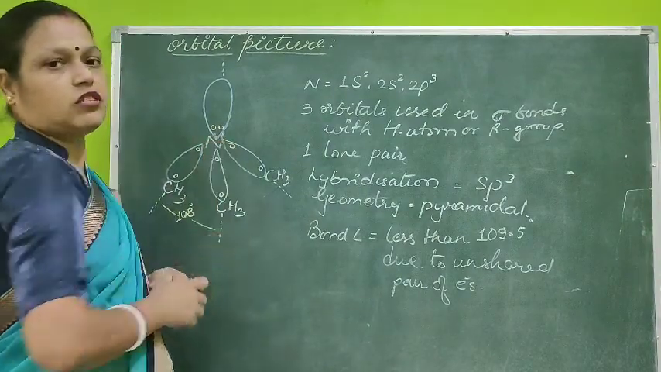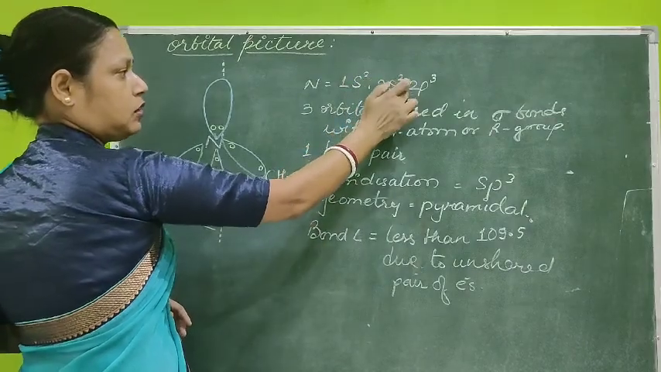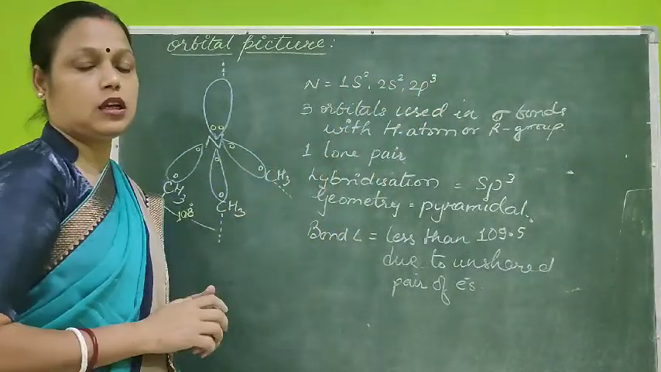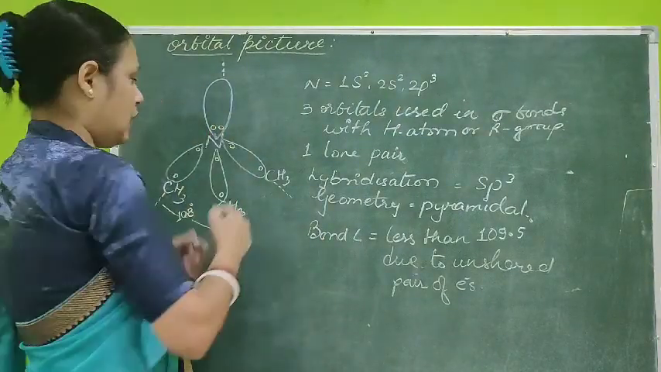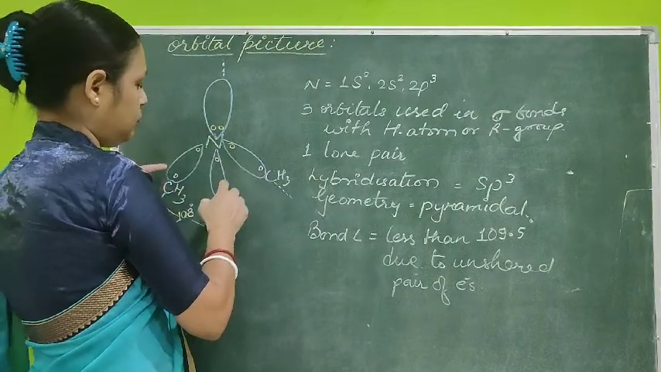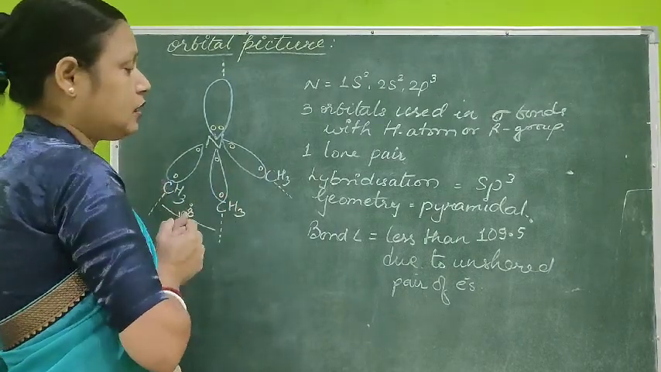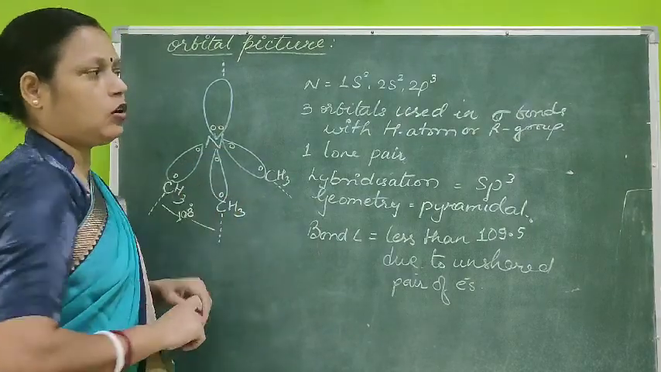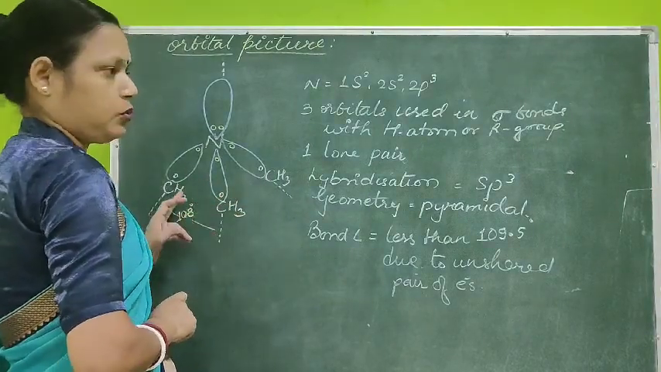The nitrogen has atomic number 7, so the electronic configuration is 1s2, 2s2, 2p3, and the 2p orbitals are involved in bonding. Here one lone pair is available with nitrogen, and the 3 electrons are in paired form with the methyl groups. These 3 orbitals, 1, 2 and 3, are forming sigma bonds with the methyl groups.